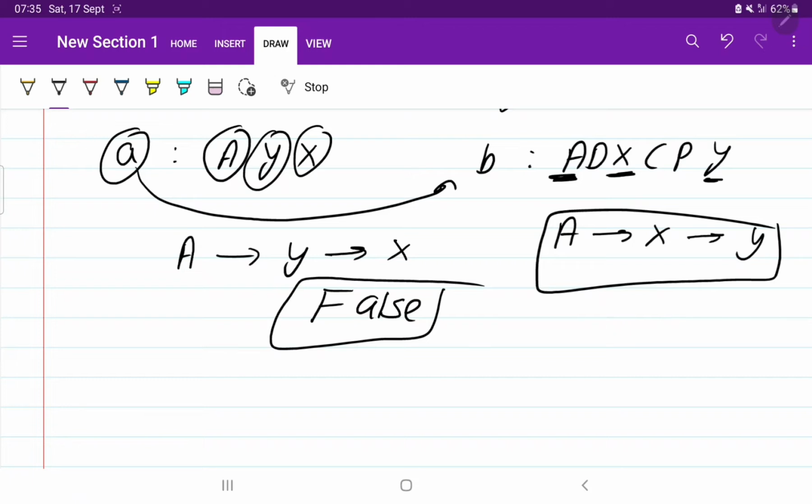Why output as false? Because all the elements of string A are present in the string B, but the order is not maintained. String A is a subsequence of string B when all the elements are present as well as the relative order of the elements is maintained. So here the relative order is not maintained. Here X is coming first, there Y is coming first. So in this case we need to return false. So I hope the question statement is clear to you.